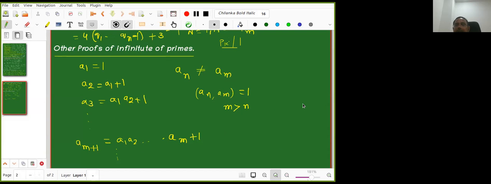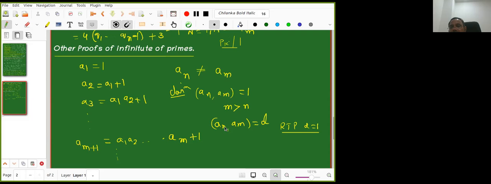Let us start. I want to prove the claim. Now suppose that the GCD of AN and AM is equal to D. So required to prove, RTP, is that D is equal to 1. This I need to show.